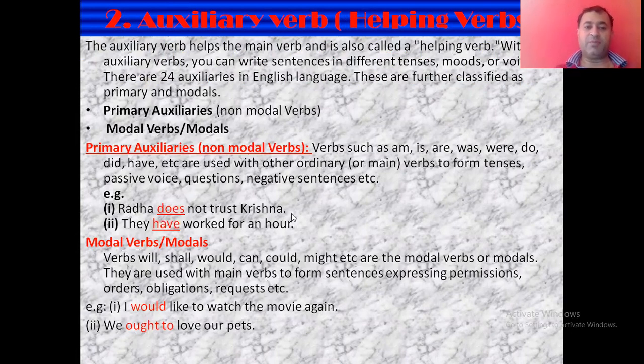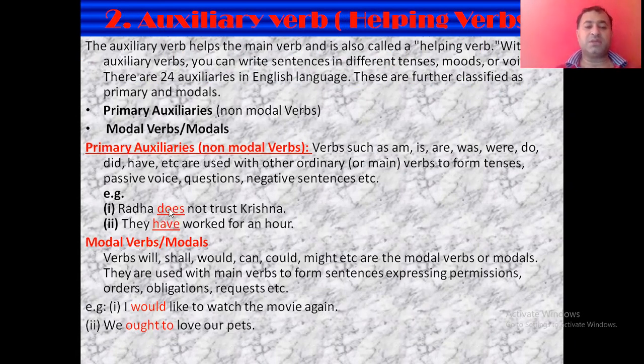They just help the main verb to show which tense it is, or what kind of sentence it is, to form negative sentences or to form questions. Radha does not trust Krishna. Here the verb is trust. Now, in order to make this sentence negative, we require does not.